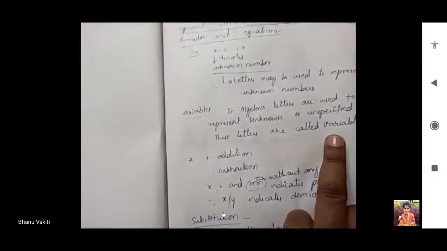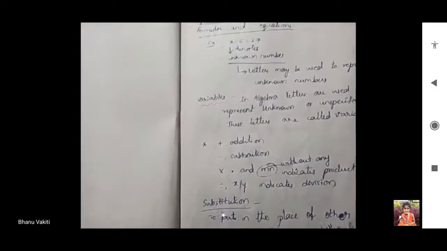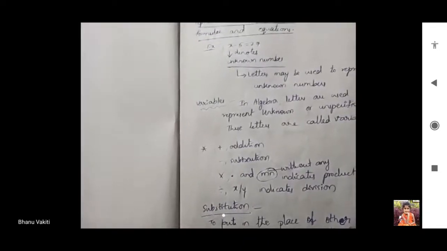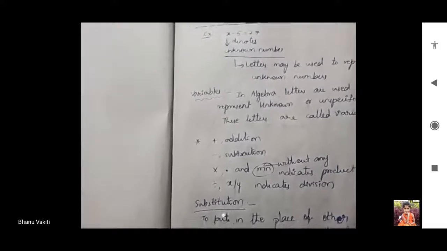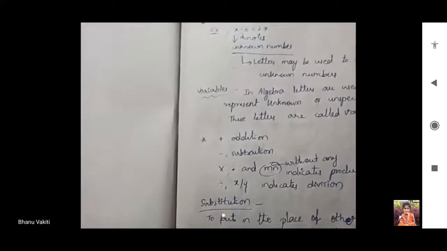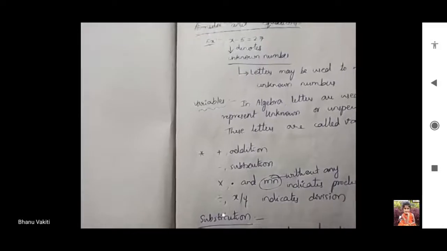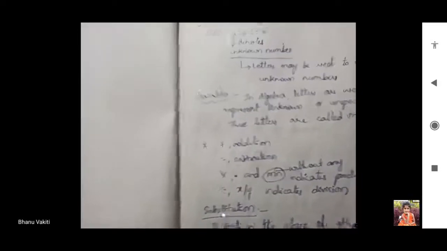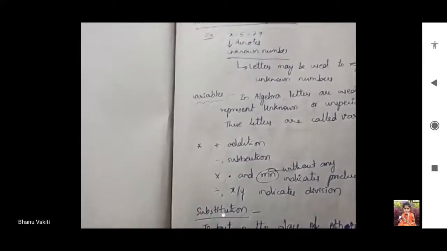X, Y, M, N, whatever it may be, we use a letter as a symbol in the case of unknown and unspecified numbers. That may be English letters. So those are called variables here. Constant means a fixed number, like 2, 12, anything that is a fixed number. Variable means we are representing with symbols.